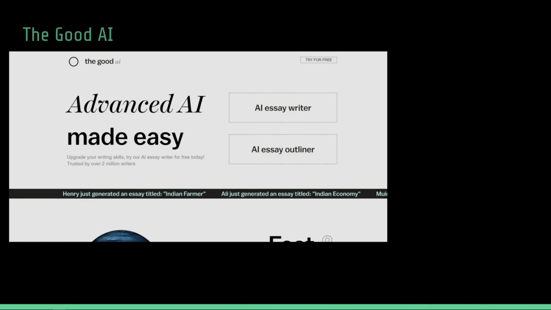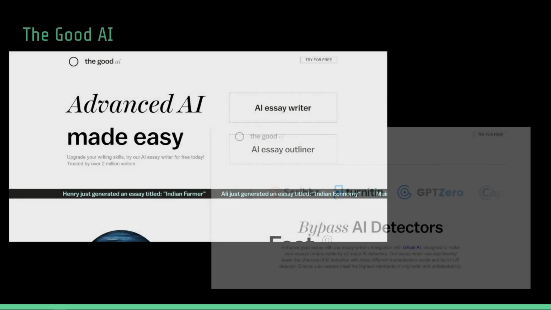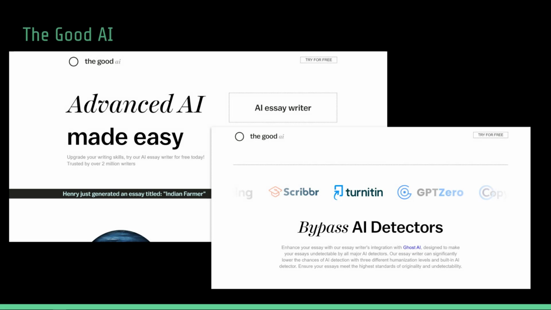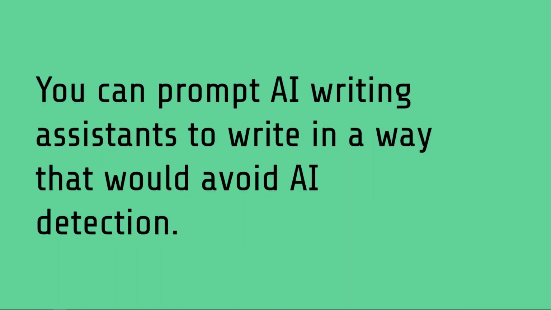There was a time when students had to hire a person to write a paper for them. Now, with websites like The Good AI, students can get AI to write an essay for them. The Good AI advertises that with the Ghost AI integration, they can make the essay undetectable by all major AI detectors. You can prompt AI writing assistants to write in a way that would avoid AI detection.